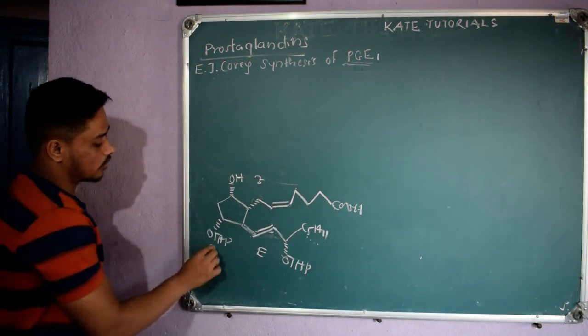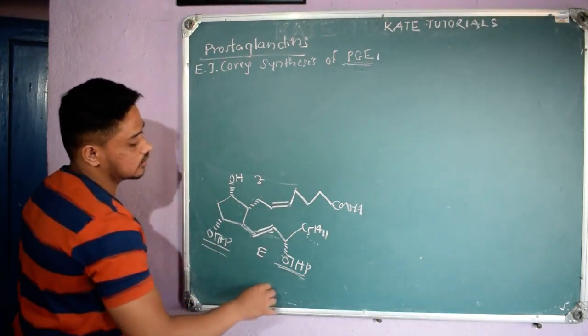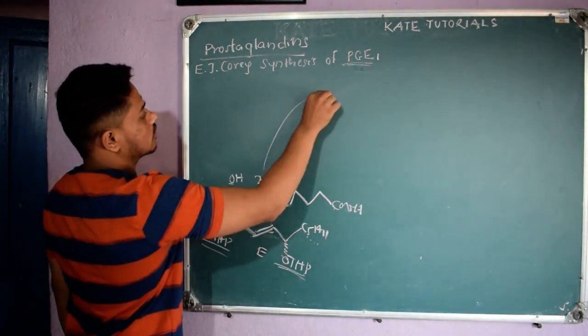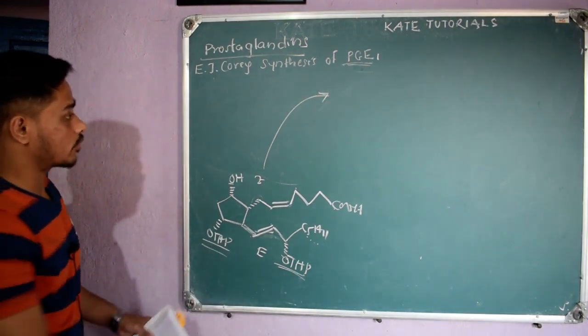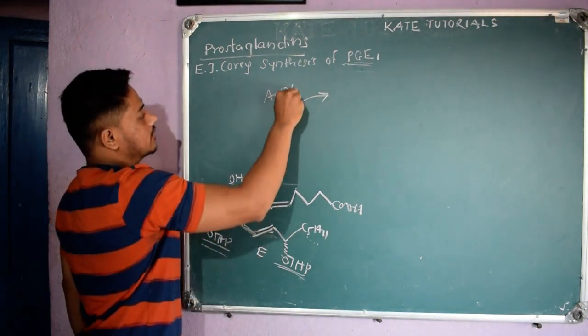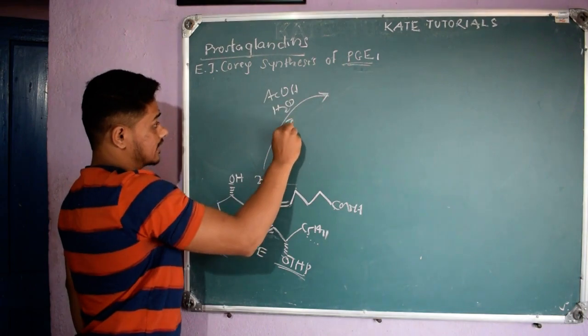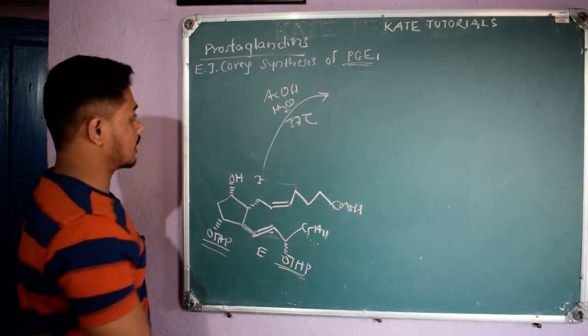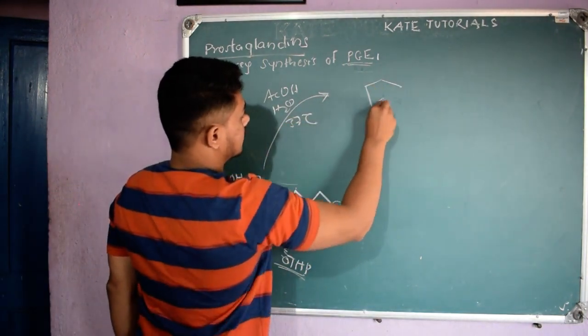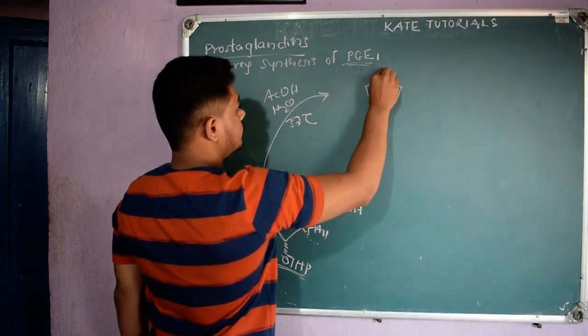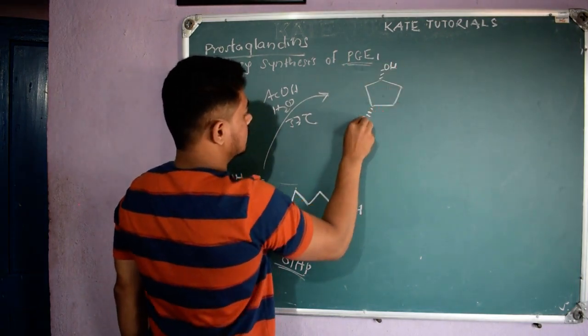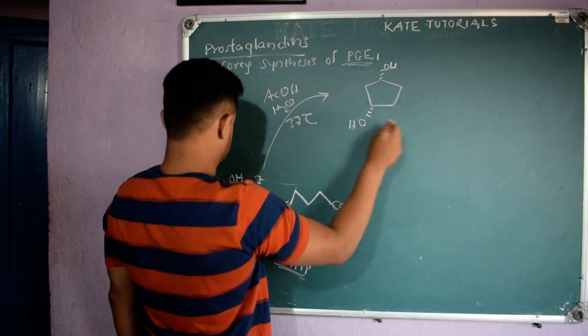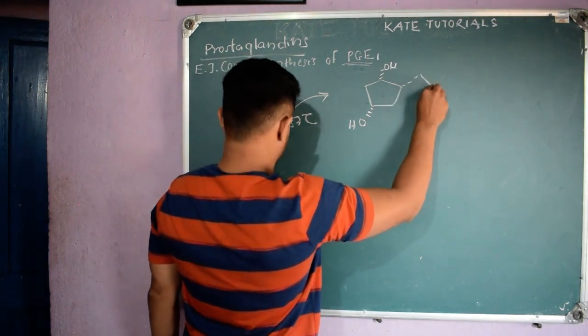But now I have to deprotect it, so that I will get one kind of prostaglandin. So see what I will do, I will deprotect in the presence of acetic acid, in the presence of water at 37 degrees Celsius. If I do the reaction, I will get this product. See, OH, and it is OH below the plane.